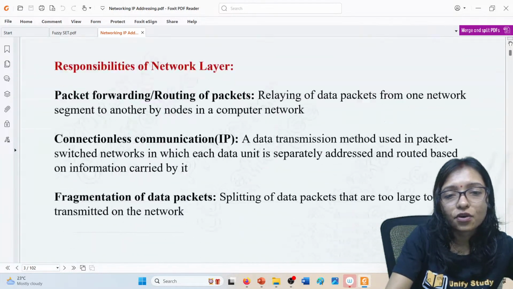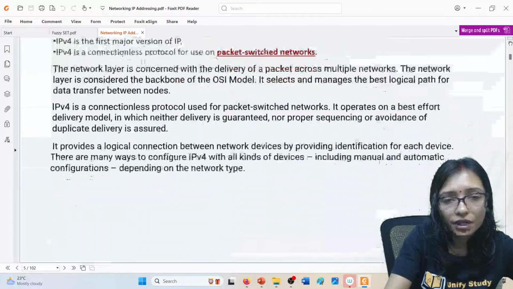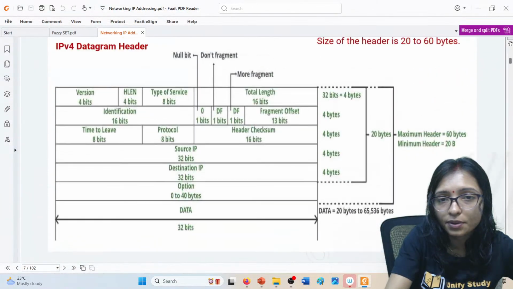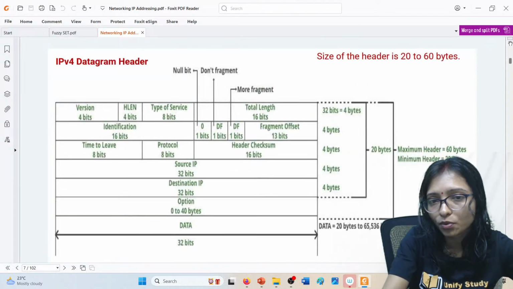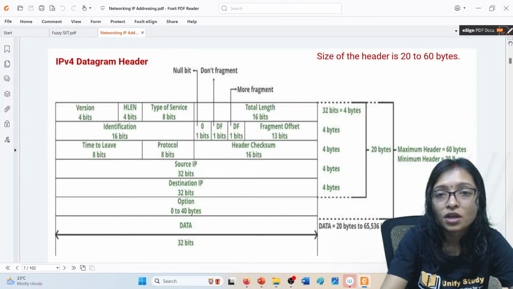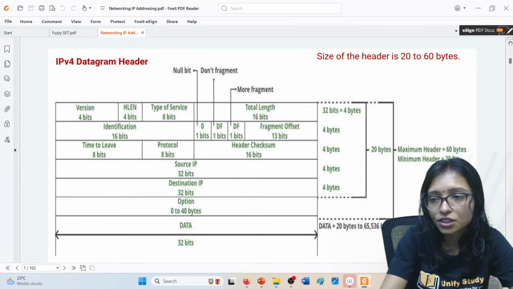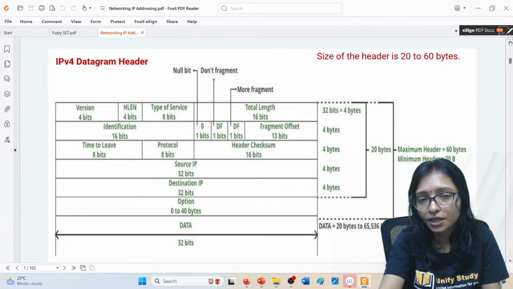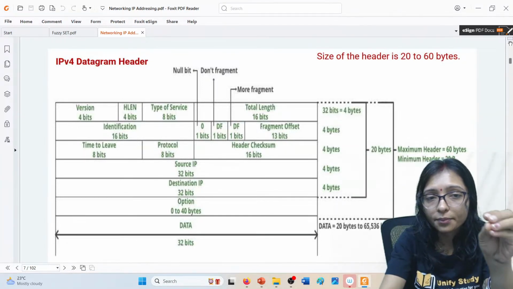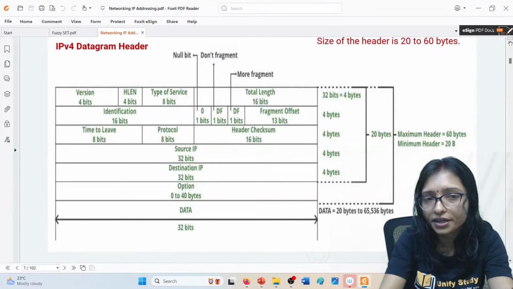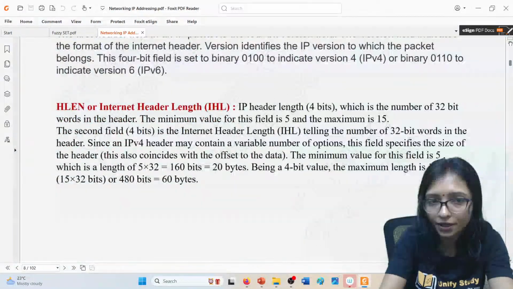Whenever you come to IP addressing, the first thing is the IPv4 header. This is the most important area. Just now you got the question from the IPv4 header format: in which row which field comes, and the version number, header length, how many bits are there. This is most important. A 10 marks question already came from here.